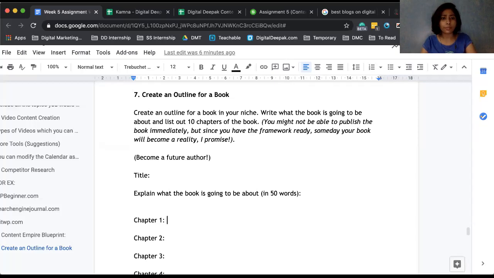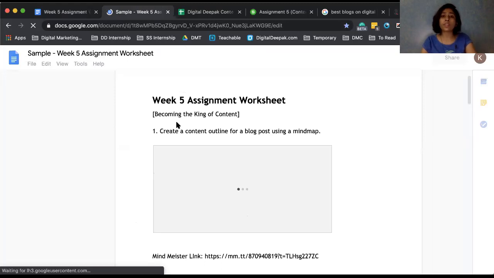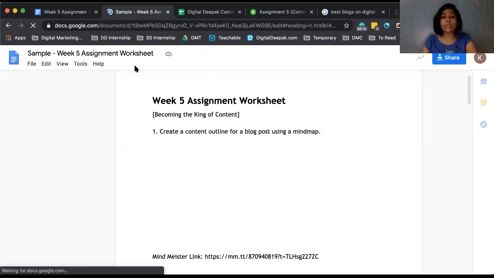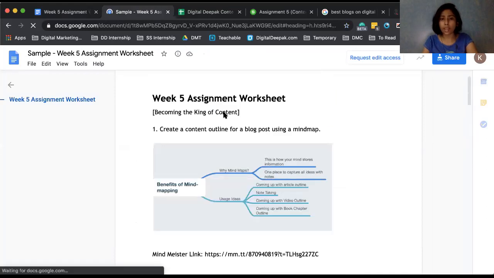Brilliant. So you would have also seen that in your LMS, there is another sample assignment which has been shared by Deepak sir. Dr. Shraddha, if you actually publish a book, then you have to go to the publishing house and they take care of all the formalities. So right now the idea is to just get the content ready. For this particular assignment, there's a sample assignment in your LMS.